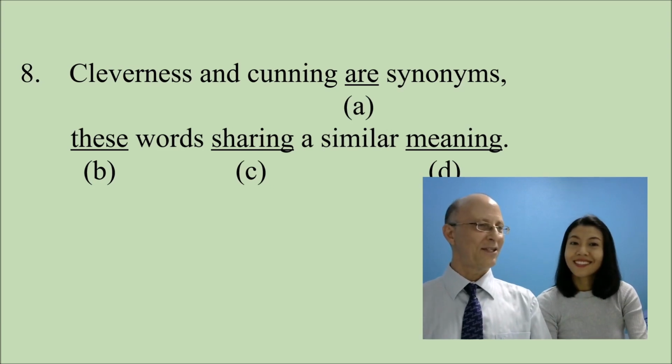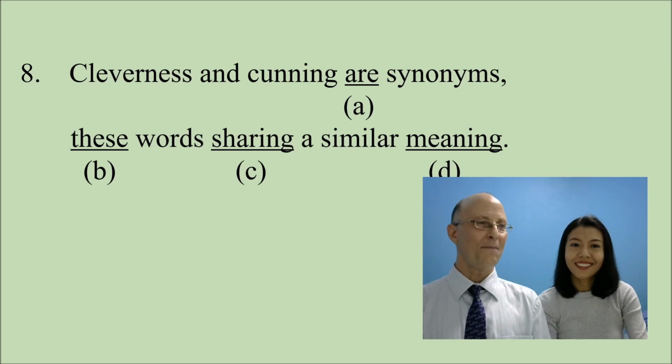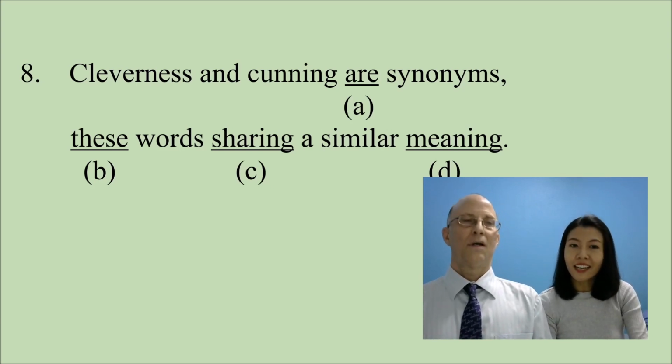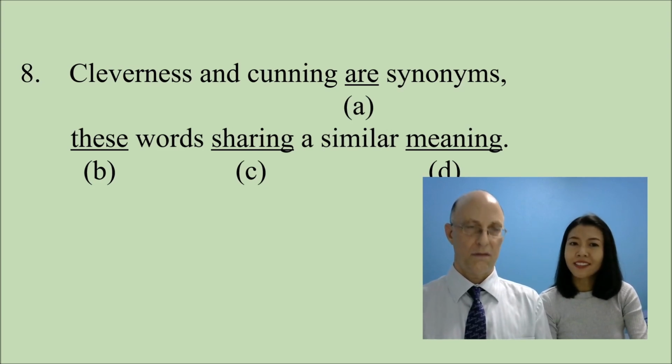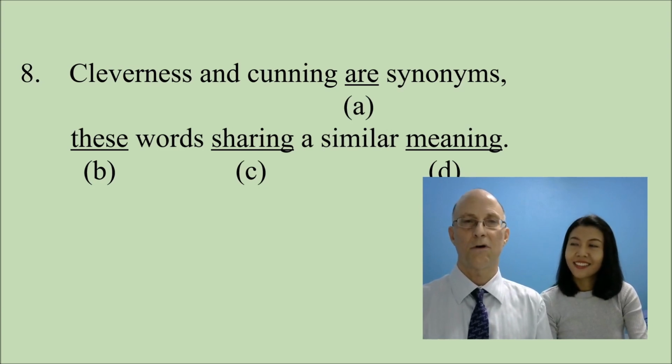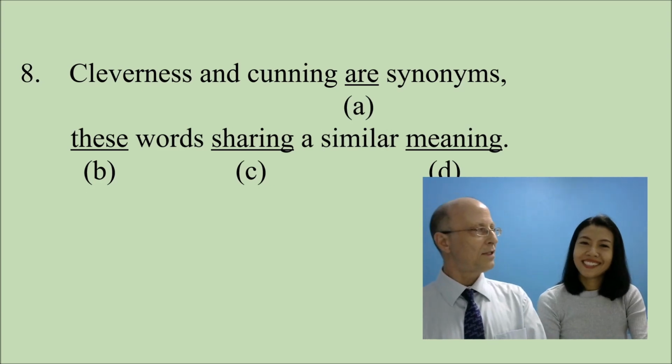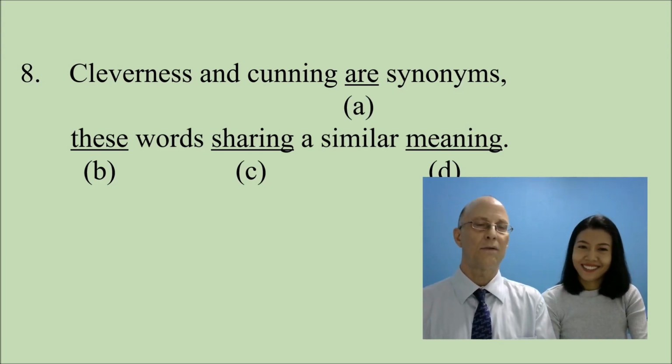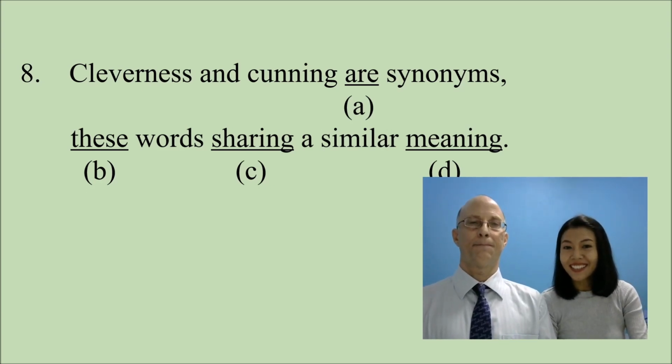Okay, Yudee, is there anything that you can see right away? Yes, right. I can see the subjects, cleverness and cunning. Excellent. And then the verb? Are is correct. Right, are is correct. So we have subject-verb agreement because we have a plural subject and a plural form of the verb. Anything that you see, Yudee, that looks correct to you? Yes, I can delete D.